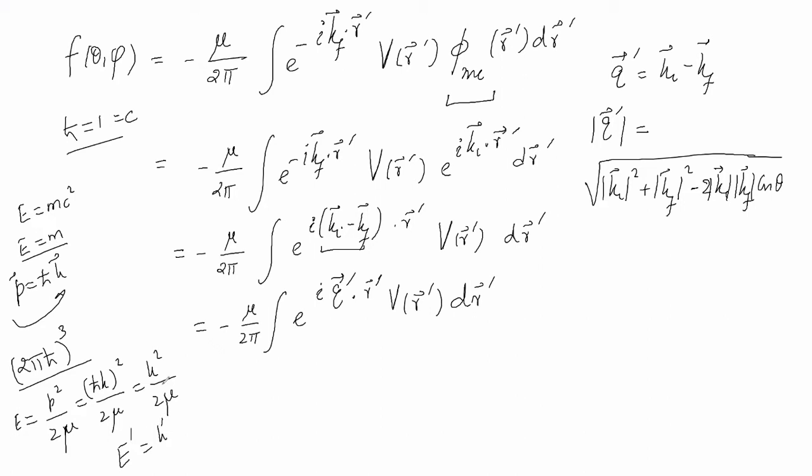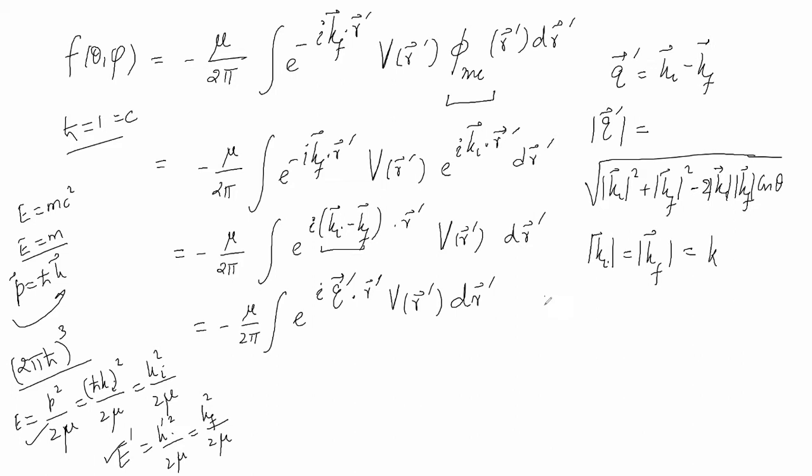E prime will be k prime square by twice mu, but instead of k I am calling it ki, and instead of k prime, kf. Since E is equal to E prime for elastic scattering, the magnitude of ki must be equal to the magnitude of kf, and that is equal to k.